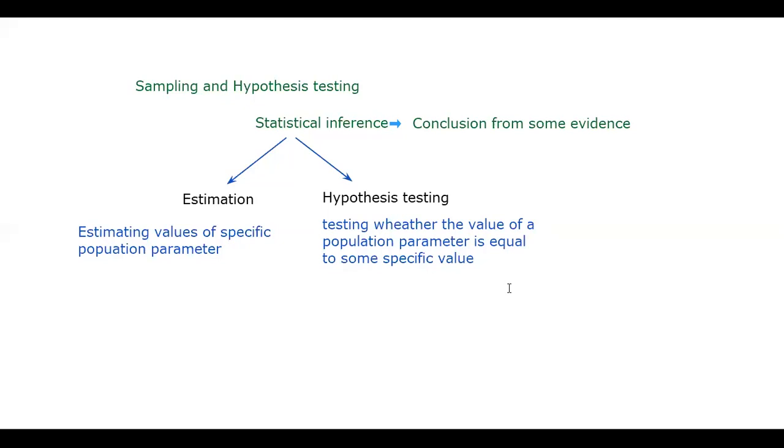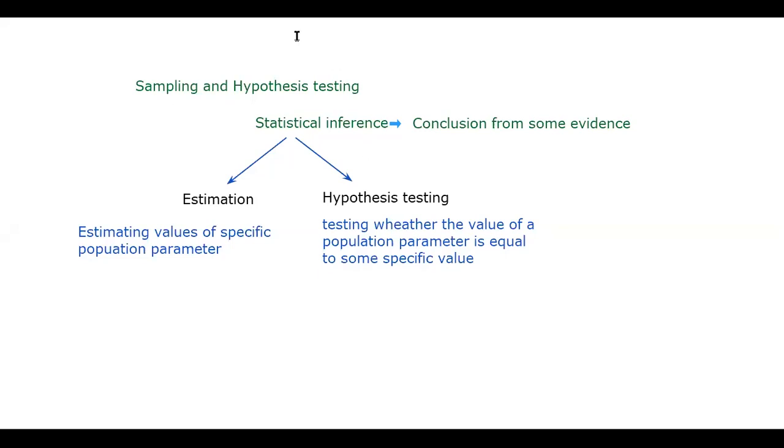In this video, we will learn about sampling and different methods of sampling. Why do we need sampling first? Sampling is required for statistical inference, drawing statistical inference from a population. Statistical inference means conclusion from some evidence. And statistical inference is basically built up comprising of two things: estimation and hypothesis testing.